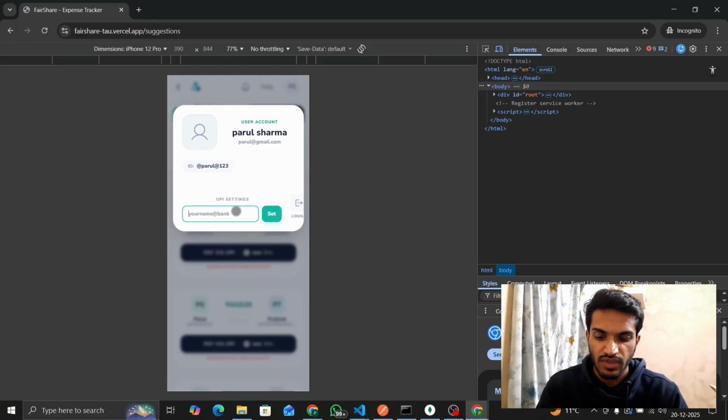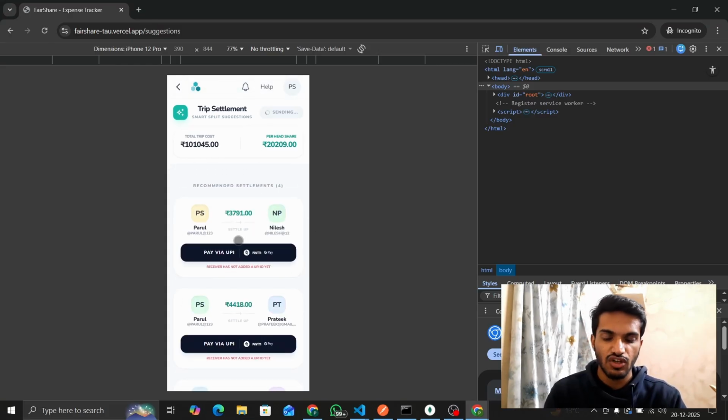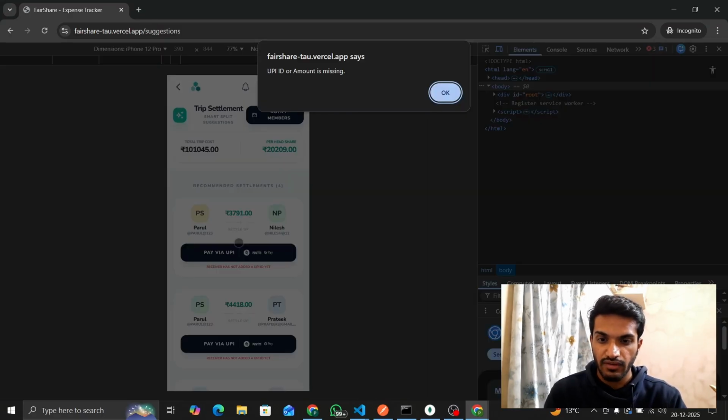I can update the UPI ID, for example at the rate 5 PM. Parul Sharma has added her UPI ID so she can receive payments. Nilesh also has to add his UPI ID to receive payments from other members. The progressive app has that feature. I'm saying it's open in a web browser on my laptop, so I can't pay from here.